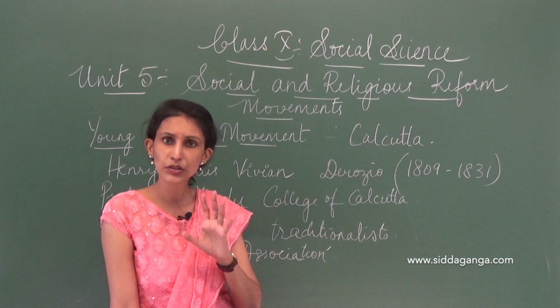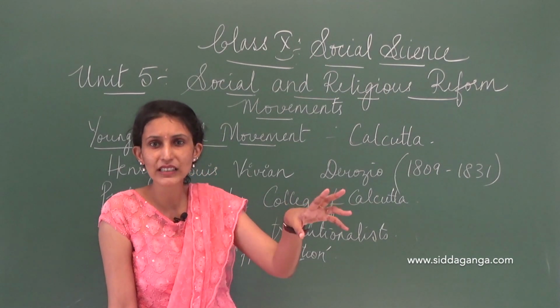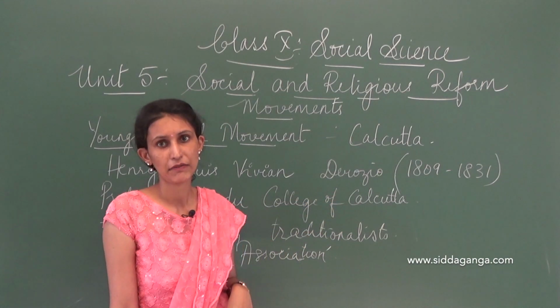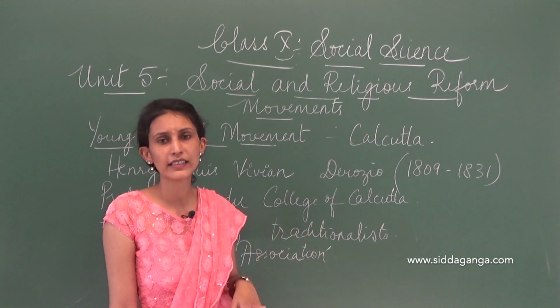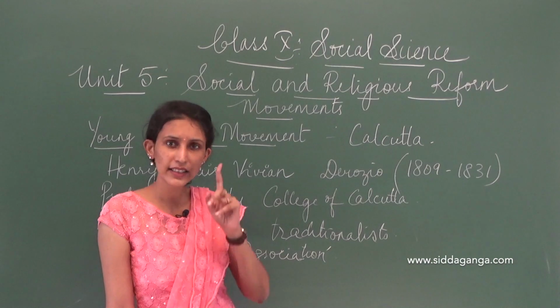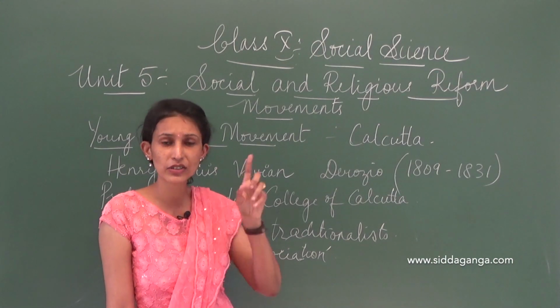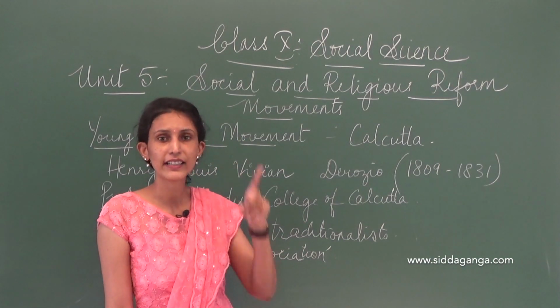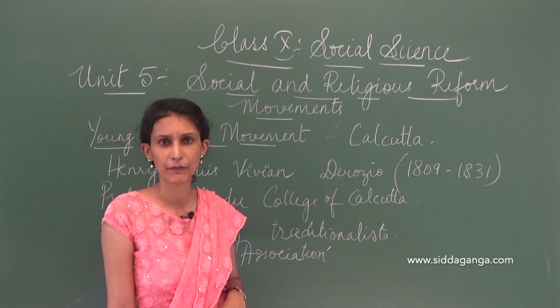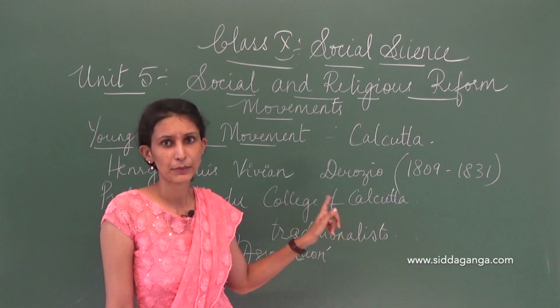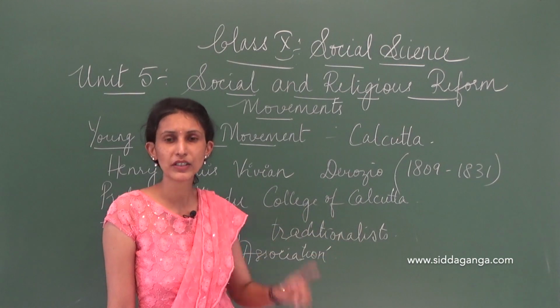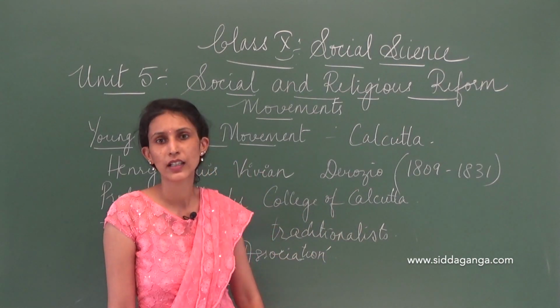Now, most of his students came from these traditional kinds of families. And it is well said, isn't it? A teacher can always have an influence if his thoughts are good, if his ideas are good and his actions are good. So this person was a very good teacher because he could influence the thought of his students.